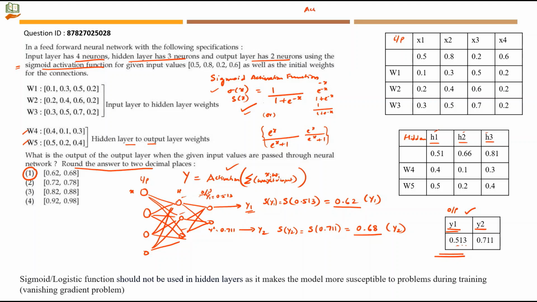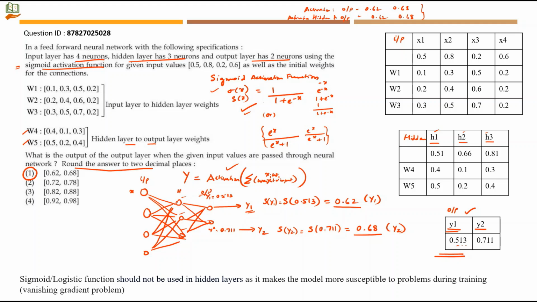When you apply activation function in the output layer, the values of y1 and y2 are 0.62 and 0.68. What happens if activation is applied in the hidden layer as well as in the output layer? At that time also you will get 0.62 and 0.68. So if you want, I can even give you the values of H1, H2 and H3 after applying activation function.